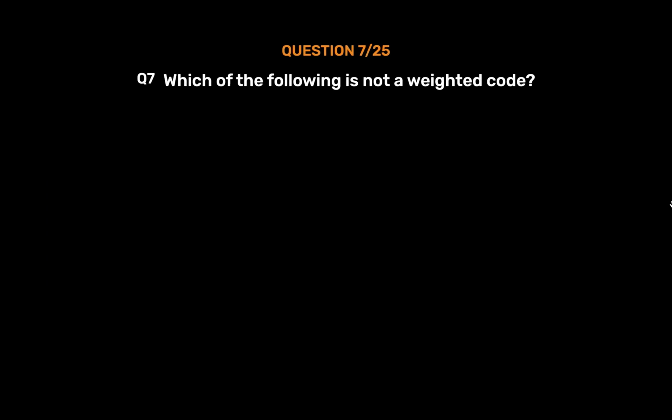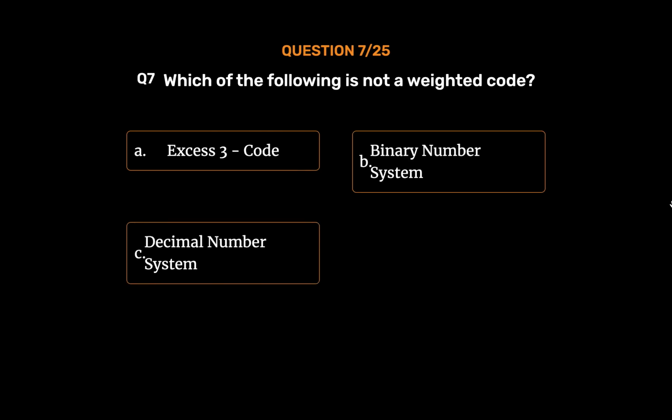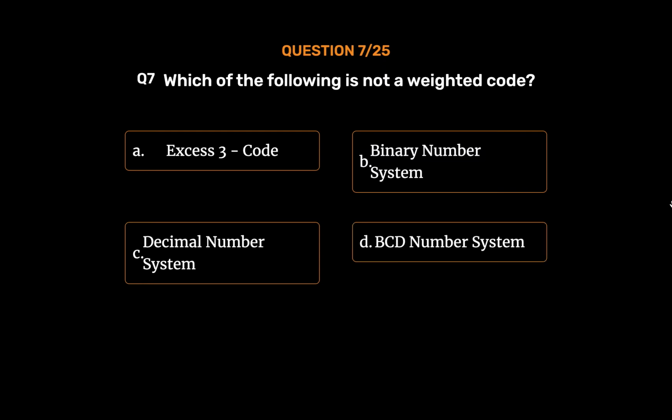Question number 7. Which of the following is not a weighted code? Option A. XS3 code. Option B. Binary number system. Option C. Decimal number system. Option D. BCD number system. The correct answer is Option A.